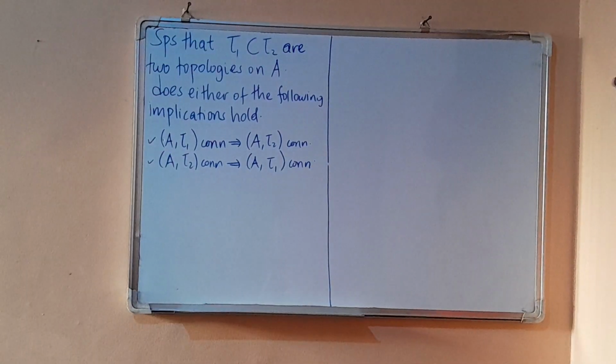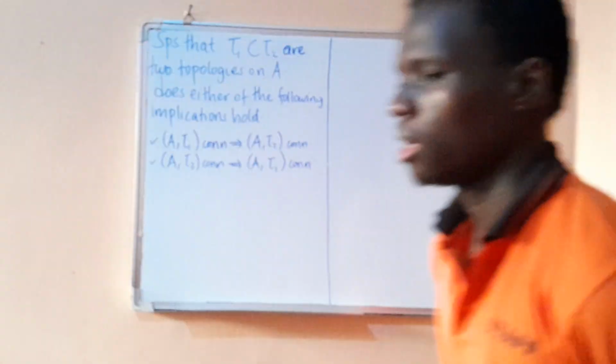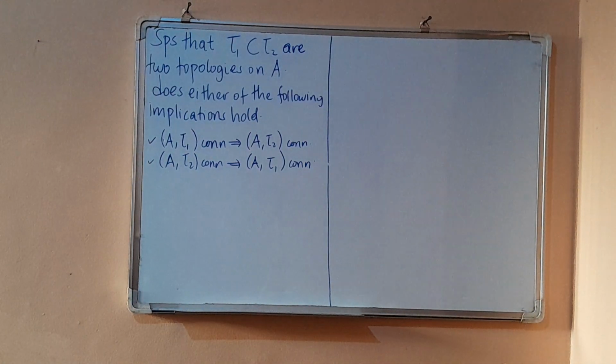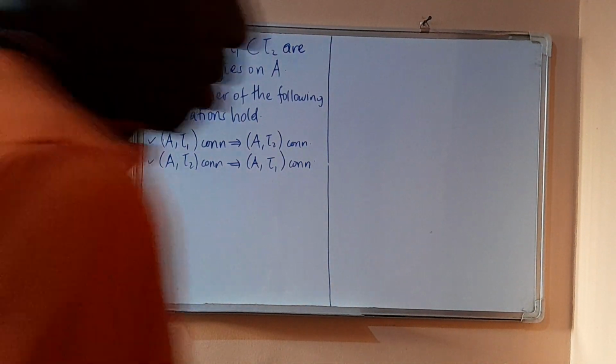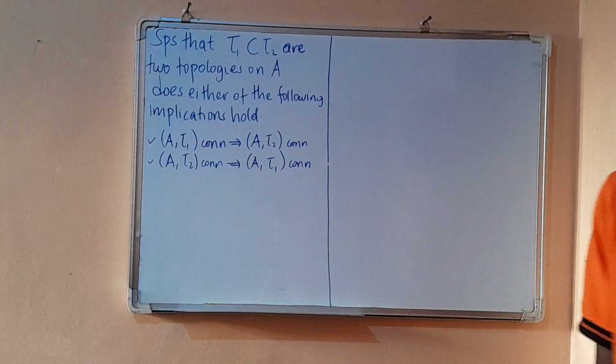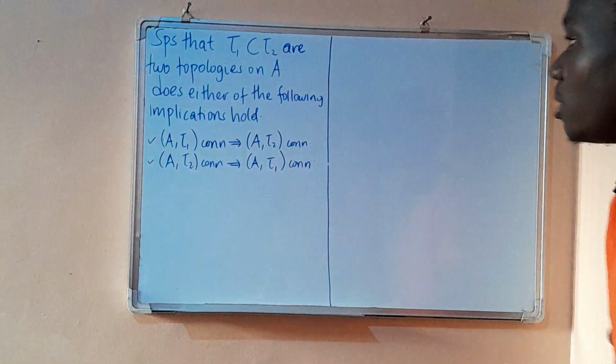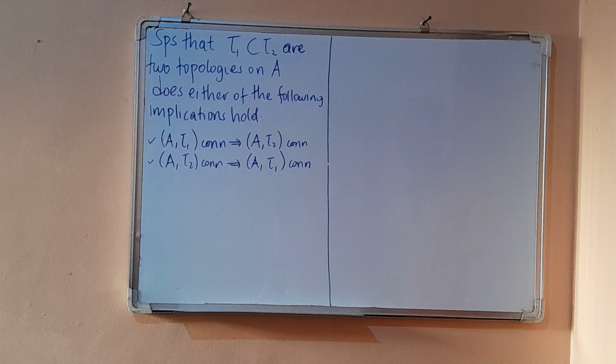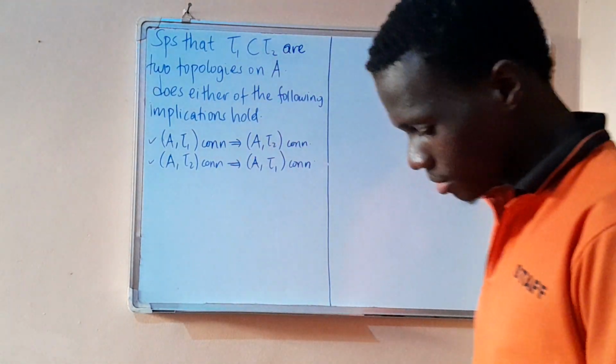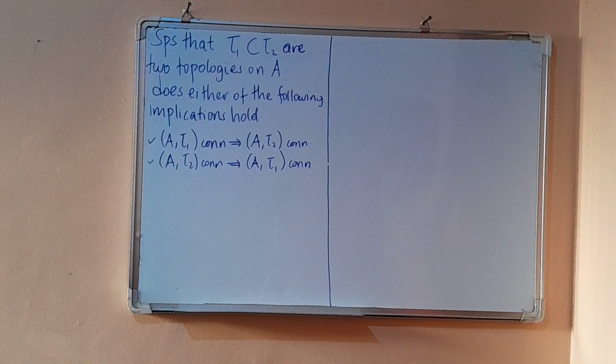So what do we have now? We have this question. We are still discussing connectedness. We have two topologies, tau 1 and tau 2, on a set A, whereby tau 1 is a subset of tau 2. So we want to establish whether the following statements are correct.